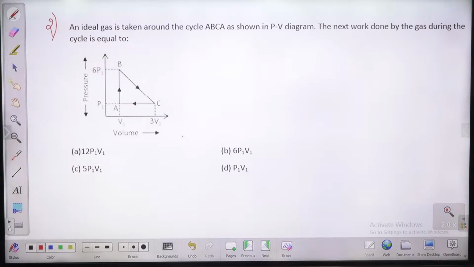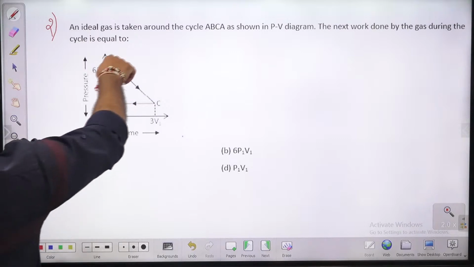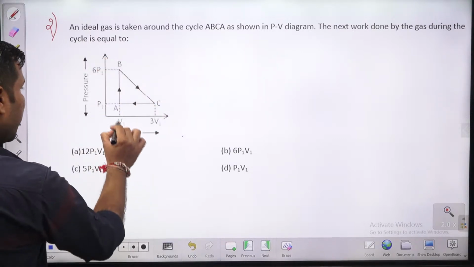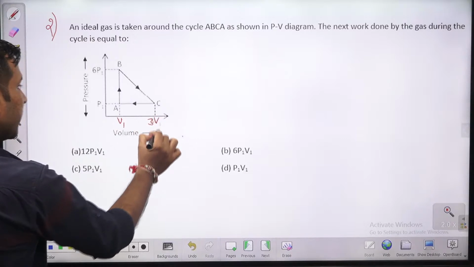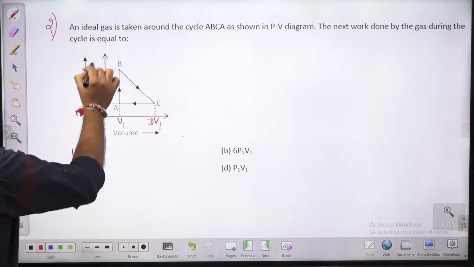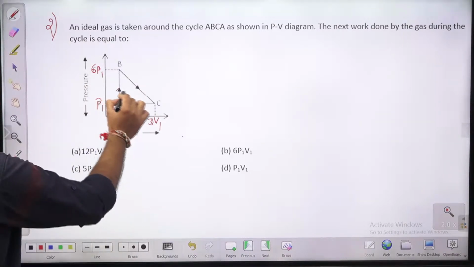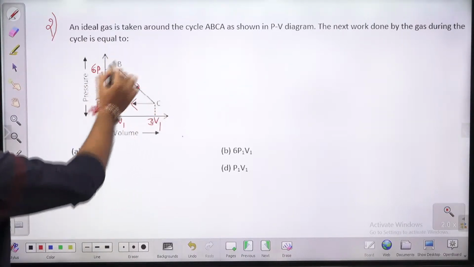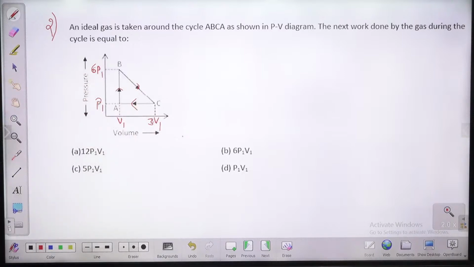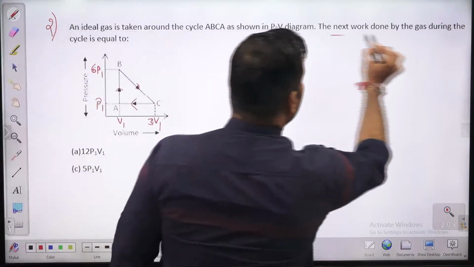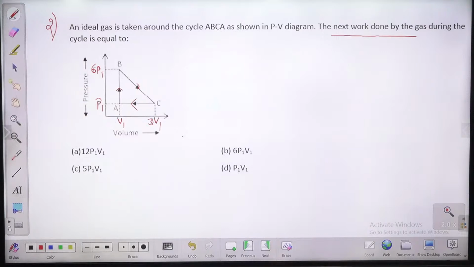Ideal gas is taken around the cycle ABCD as shown in the figure. ABCD is a cycle. Here the volume is V1, here the volume is 3V1, here the pressure is P1, here the pressure is 6P1. So this is a pressure versus volume diagram, and the cycle is going like this, guys. ABCA. What is it asking you? The net work done by the gas during the cycle.